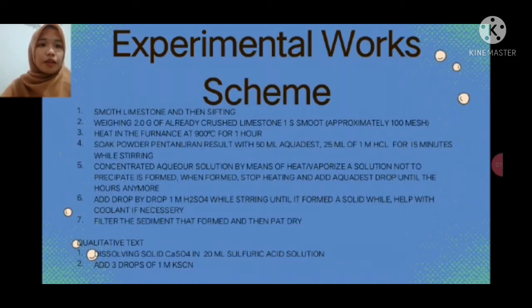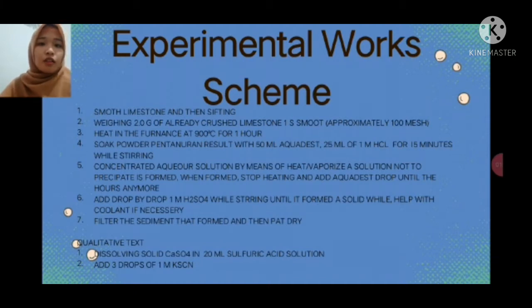Next, the experimental work segment. First, grind the limestone and weigh out the crushed limestone, ground finely to approximately 100 mesh.